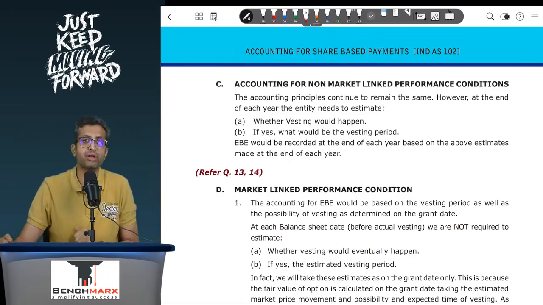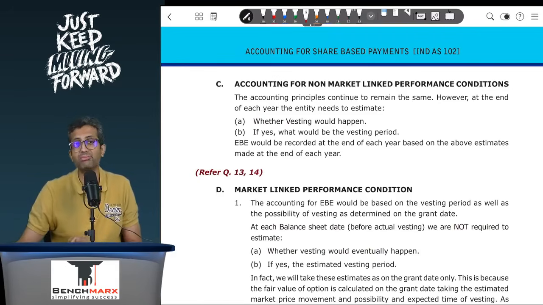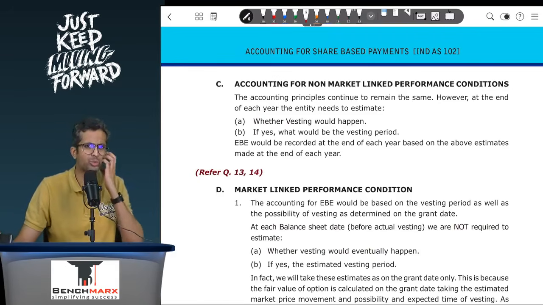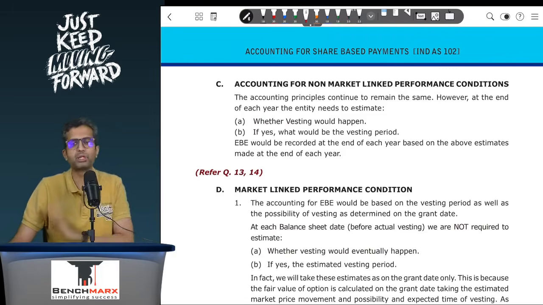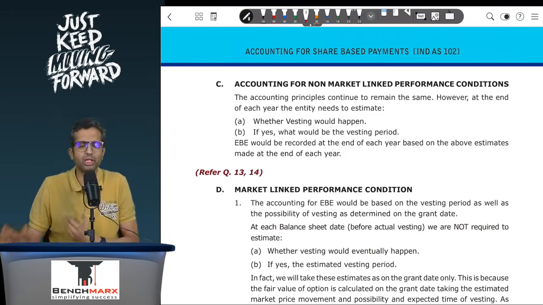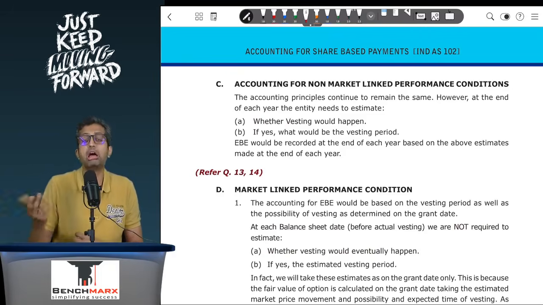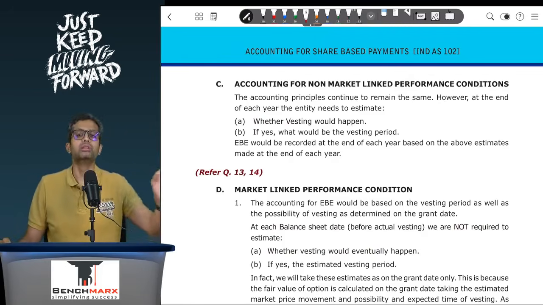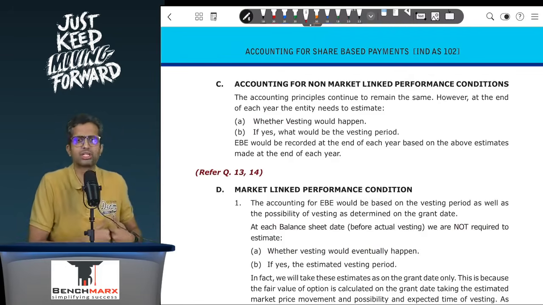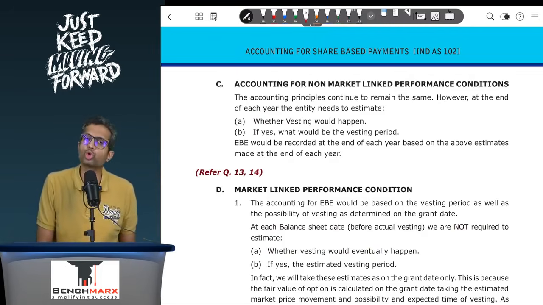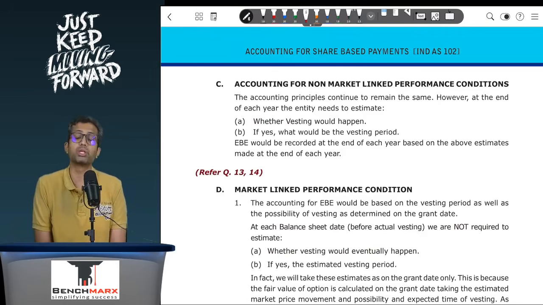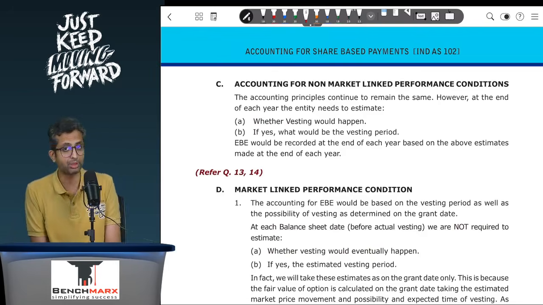However, is it possible that the vesting may happen? Well, you believe that you will continue to grow at 15% for the remaining years, and the targets are that if the growth is 20%, the vesting will happen in the first year. If it is an average 12% growth, vesting will happen in the second year. Average 10%, vesting will happen in the third year, let us say. In which case, you will say that the vesting did not happen in the first year, but if I continue to grow at 15%, the vesting is likely to happen in the second year. So my estimated vesting period will be 2 years.